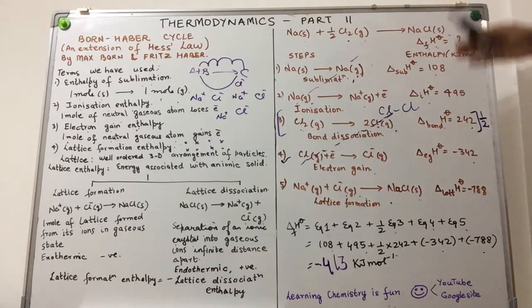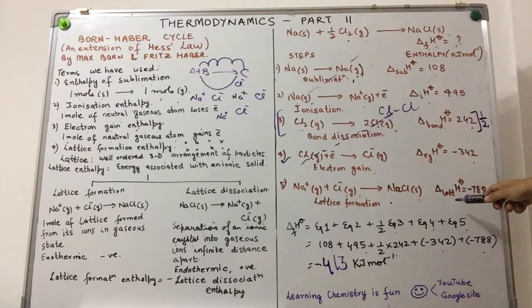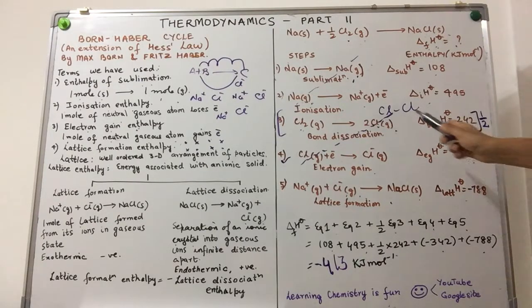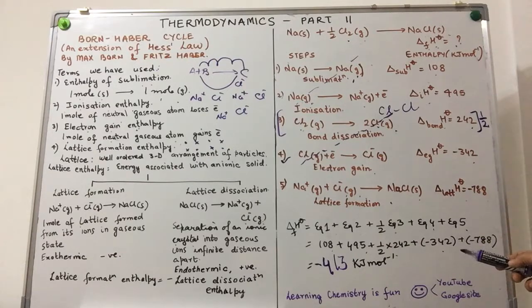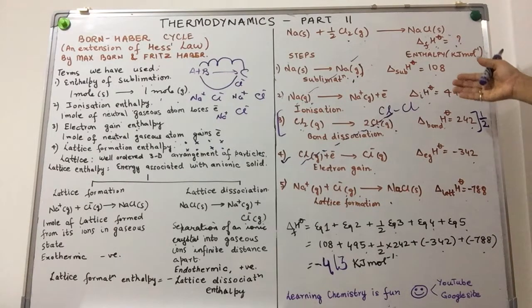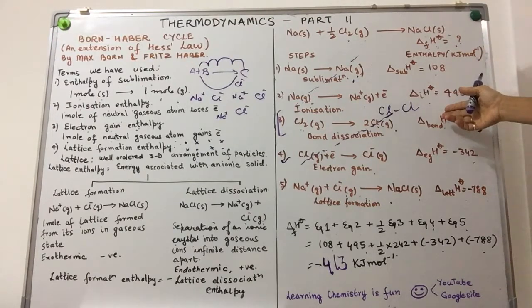Now, what is the benefit of this if it's just an extension of Hess's law? It's very easy to find out the standard molar enthalpy of formation of compounds, but it is a bit difficult to find out their lattice enthalpy of formation or lattice enthalpy of dissociation. Or you could talk about the molar enthalpy of sublimation or ionization enthalpy.